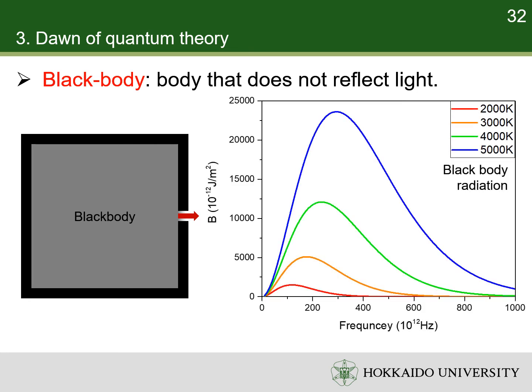Here, I show you some spectral radiance of black body at different temperatures. There are 2 noticeable tendencies. First, the total radiance, which is the area below the curve, increases with temperature. Second, the frequency of the maximum radiance increases with temperature. This is in accordance with the color change we discussed just now.